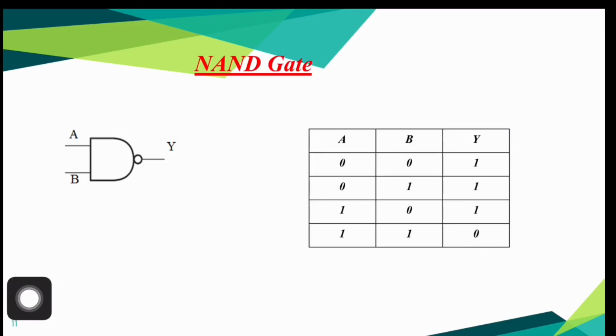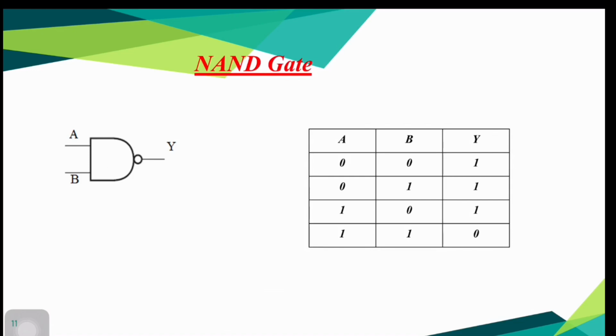The truth table of this two input NAND gate is given here, which describes how the input and output are related. By inspecting these rows of this truth table, it is clear that whenever one input of a NAND gate is 0, it produces an output 1 irrespective of value of other input. Repeat, whenever one input of a NAND gate is 0, it produces an output 1 irrespective of value of other input.